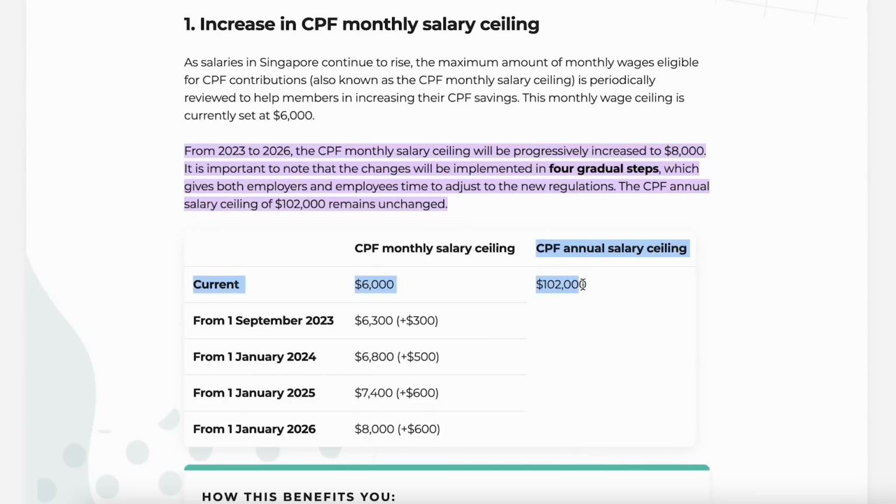But if you are neutral about this news, then it doesn't really affect you, right? Because you are either earning way lower than $6,000 or you're earning way more than $6,300 and you will hit the CPF annual salary ceiling of $102,000 anyway. So it will not affect you because you are still subjected to the CPF salary ceiling for annual income. Now let me explain further what this really means for the $102,000 annual salary ceiling.